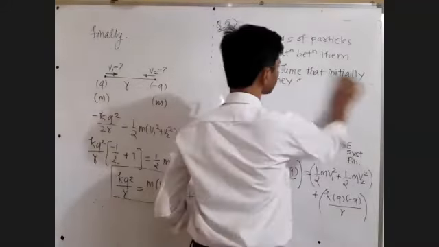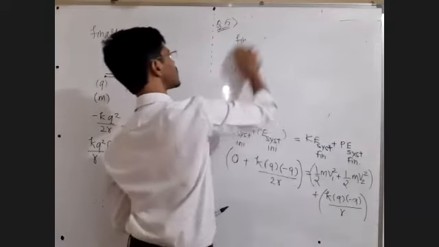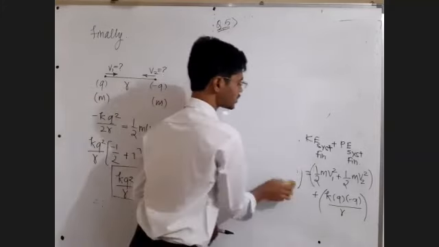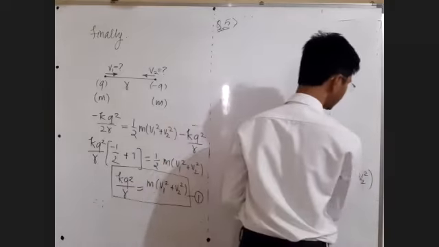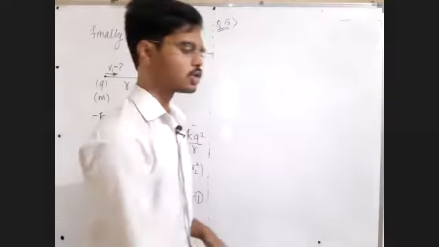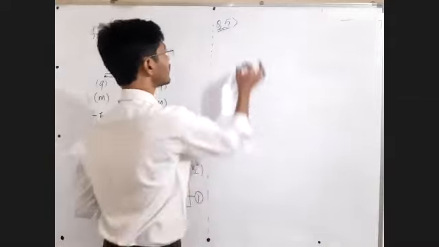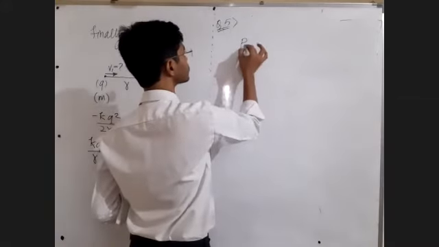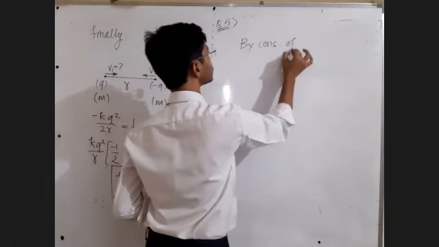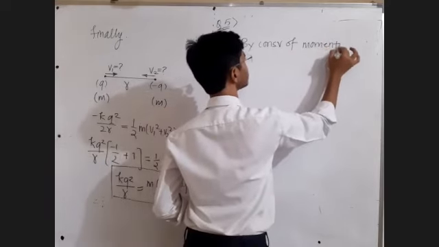The very simple thing. Do you know the law of conservation of momentum says that if the external force acting on the system is zero, then the momentum of the system must be conserved. No one is externally acting on this system. No external force is acting on the system. So total initial momentum of the system must be equal to total final momentum of the system. So write down: by conservation of momentum, because no external force is acting on the system.